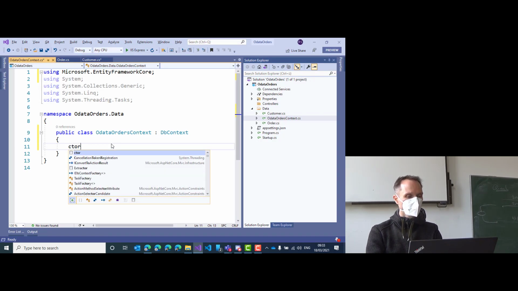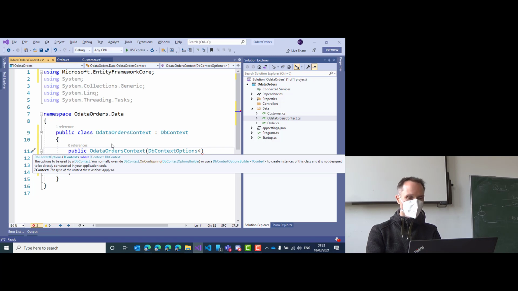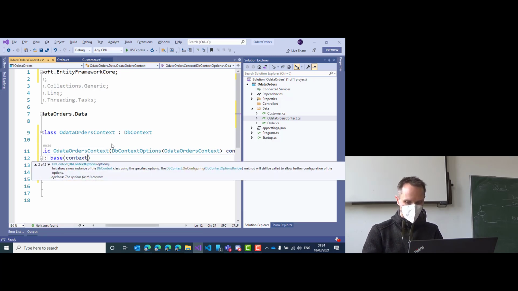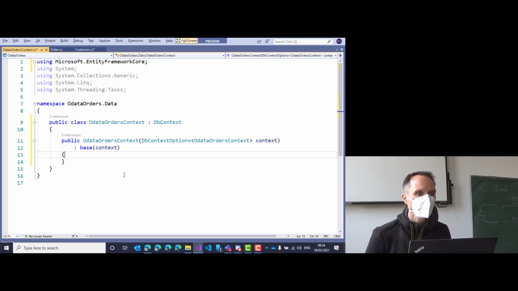So in my case, I will do a constructor, CTOR, and it will get a parameter of type DB context options. And the parameter here is the OData orders context. Let's call this one context, and let's call base with context. So let me show you the whole code. This is the correct constructor. Do I know that by heart? Probably not, because I have the cheat sheet or the documentation. I will just look it up and write it down. So this is definitely information that you should have available when doing the exam, and it will be information that you should have available when you do the Matura.